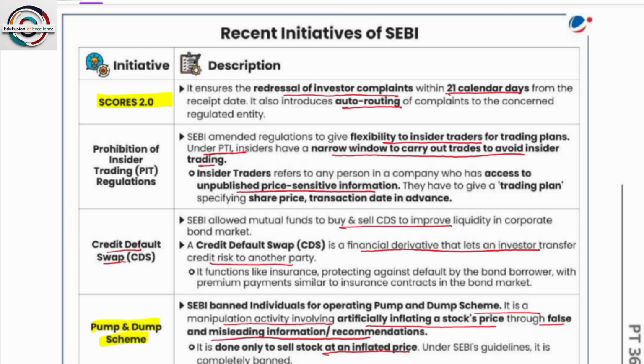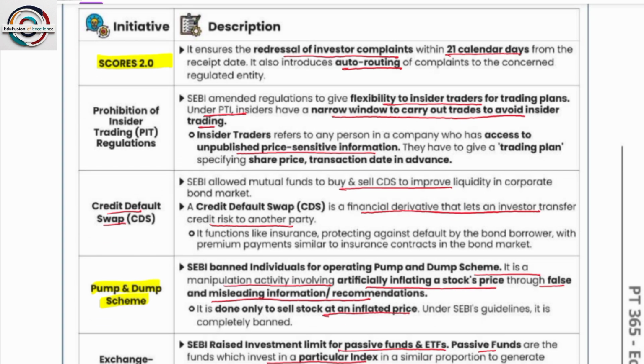Next, recent initiatives of SEBI: SCORES 2.0. What is that? To redress the investors' complaints within 21 calendar days. So what is this?